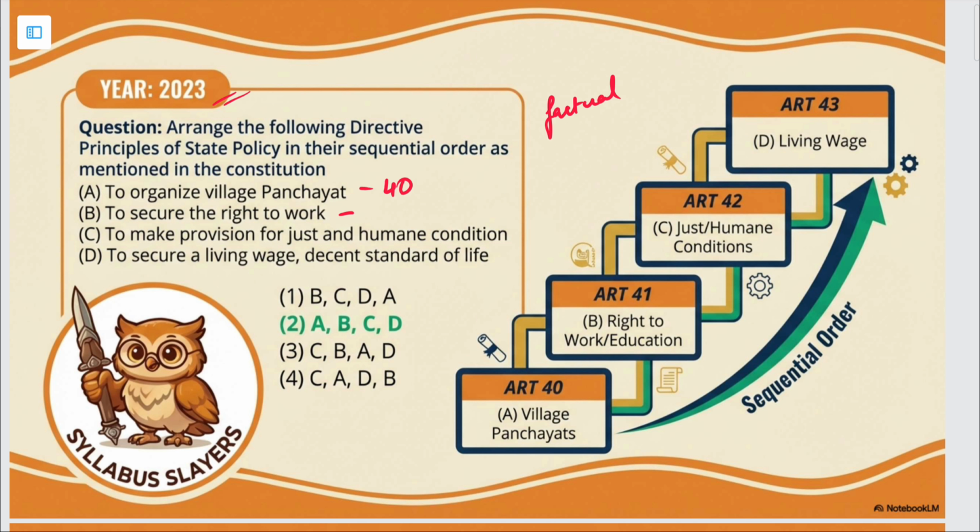Secure the right to work. Right to work is given in article 41. Okay. Then we have to make provisions for just and humane conditions for work. This is given in article 42. And the last one, living wage. Living wage is a part of article 43. Okay. So you can accordingly arrange them in a sequential order. So the answer for this will be the second option.